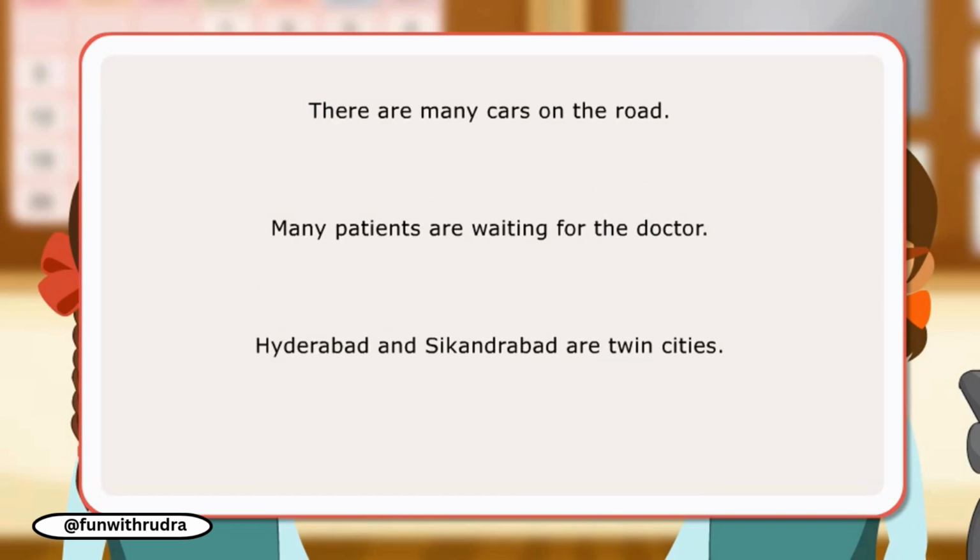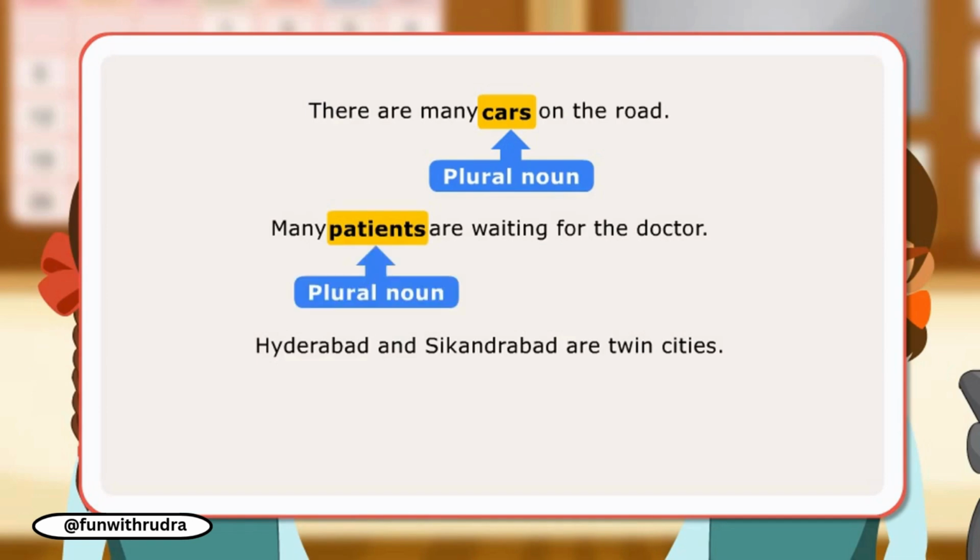In the first sentence, cars is plural noun as they are more than one in number. In the next sentence, patients is plural noun as they are more than one in number. In the third sentence, cities is plural noun as they are more than one in number.